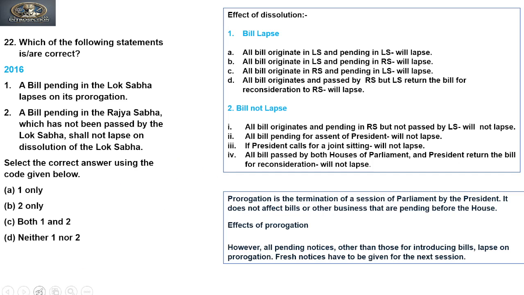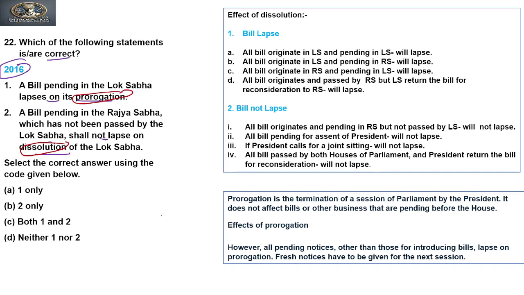So the next question was asked in 2016. Let's see the question. Which of the following statements is or are correct? So we need to find the correct statement. The first statement: a bill pending in Lok Sabha lapses on its prorogation. The second says: a bill pending in Rajya Sabha which has not been passed by the Lok Sabha shall not lapse on the dissolution of the Lok Sabha. So in these two statements, two concepts have been given: one is prorogation and one is dissolution.